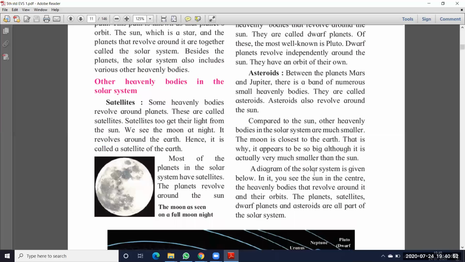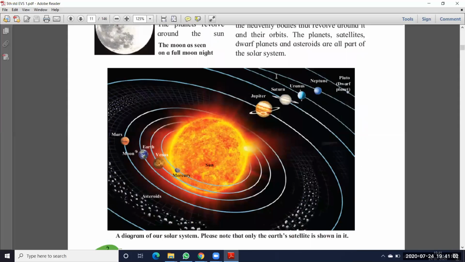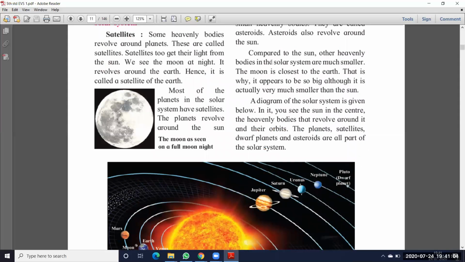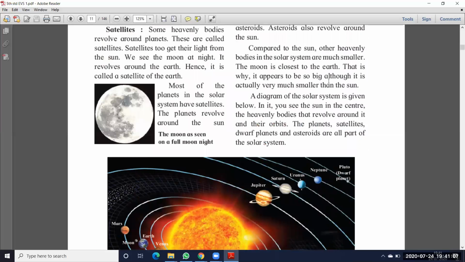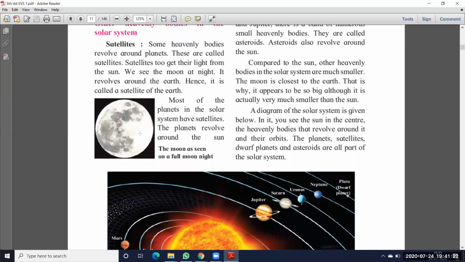So in this solar system, which one is the big planet? Sun. Remaining all are small. Compared to the sun, all the remaining planets are small, and the sun only is the biggest one. And the moon is closest to the earth. Which one is the closest to the earth? See here, the sun is here, and earth is here, and moon is here, a small one. Moon is very near, very close to the earth. Close means near to the earth. That is why it appears to be so big, although it is actually very much smaller than the sun.